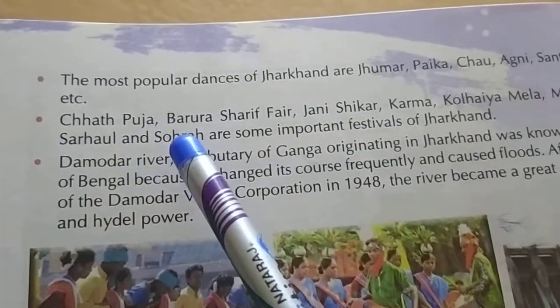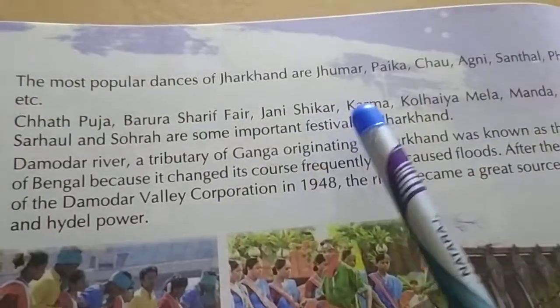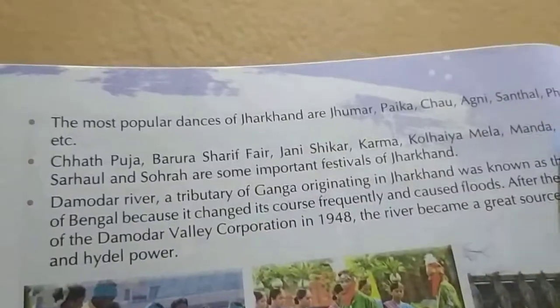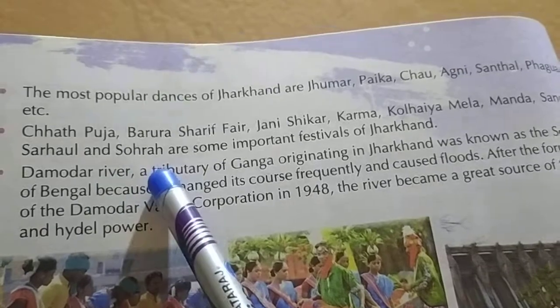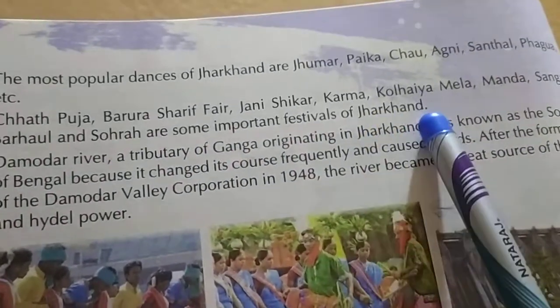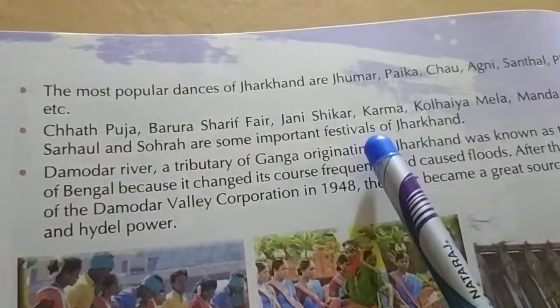Chhat Puja, Varura Sharif Fair, Jani Sikhar, Karma, Kolhaiya Mela, Manda, Sangat, Sarhal and Sohra are some important festivals of Jharkhand. These are the important festivals of Jharkhand.